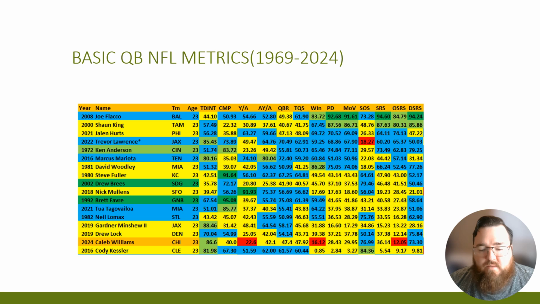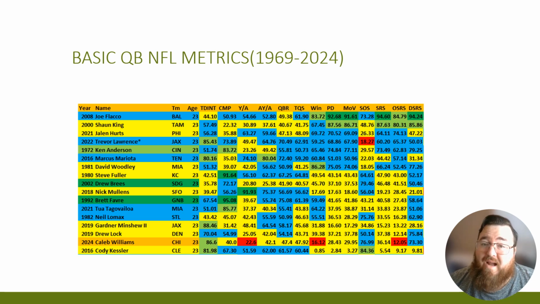His yards per attempt was 22.6, which is low, very low yardage. His adjusted yards per attempt was 42. QBR 47. TQS was 47.92, which is about average. And then, of course, the win percentage was 16.12, which is a little bit disappointing, particularly in the second half. His point differential was 28.43, which is more of a team statistic, but just gives you an idea on that.